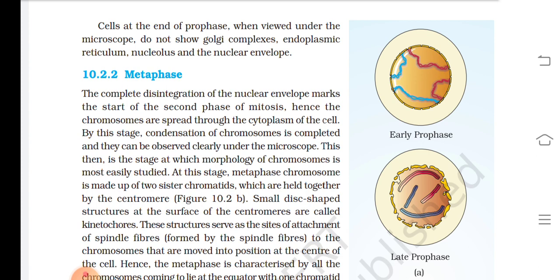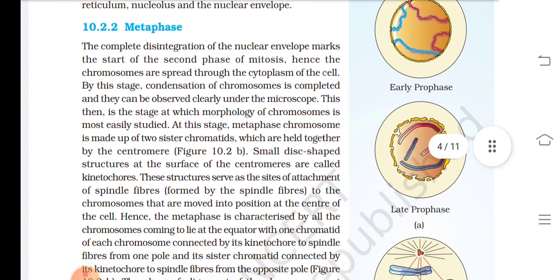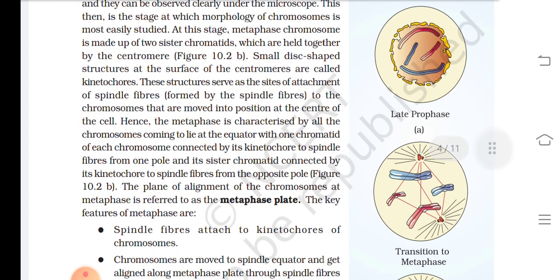At this stage, metaphase chromosome is made up of 2 sister chromatids which are held together by the centromere. Small disc-shaped structures at the surface of the centromere are called kinetochores. This structure serves as the site of attachment of spindle fiber to the chromosome that are moved into the position at the center of the cell.